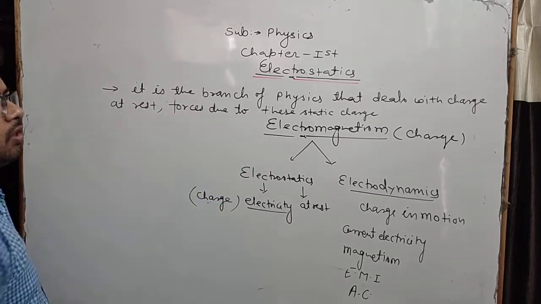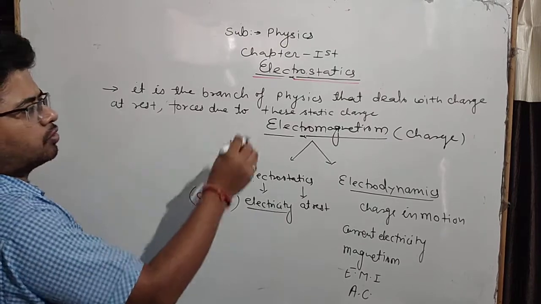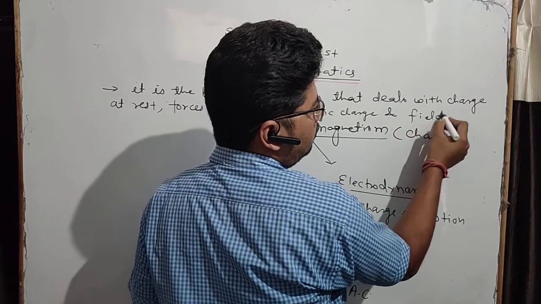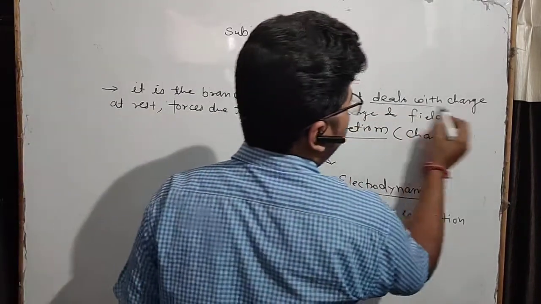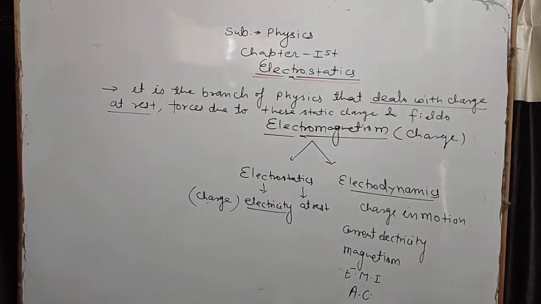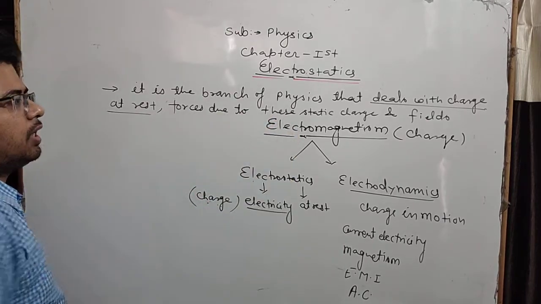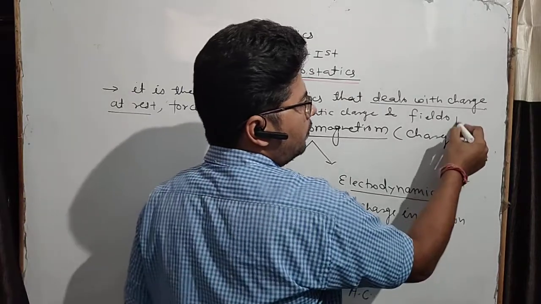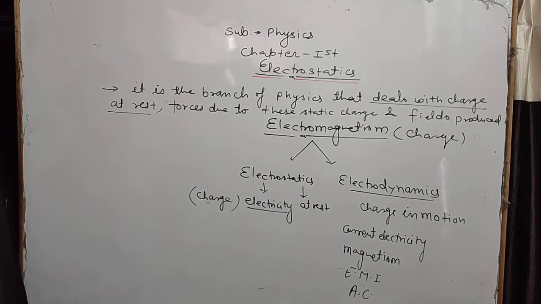It is the branch of physics that deals with the study of charge at rest, forces due to the static charge, and fields. Or in short we can say it is the branch of physics that deals with charge at rest, their properties and effects. So it is the branch of physics that deals with charge at rest, forces due to these static charges, and the fields produced, which is called electrostatics.